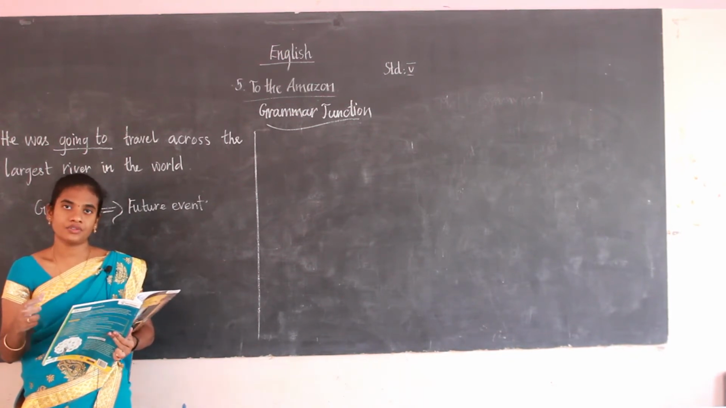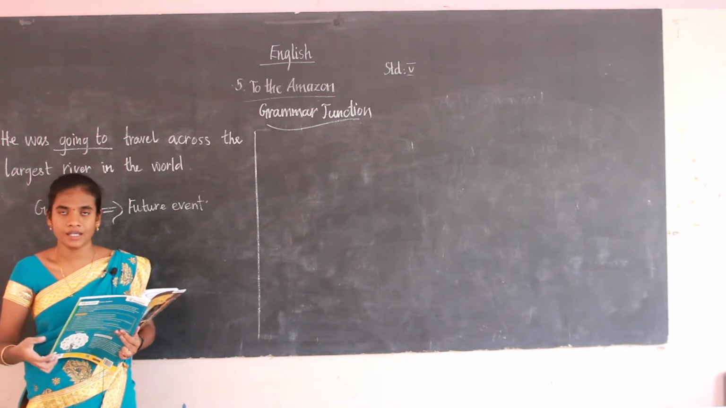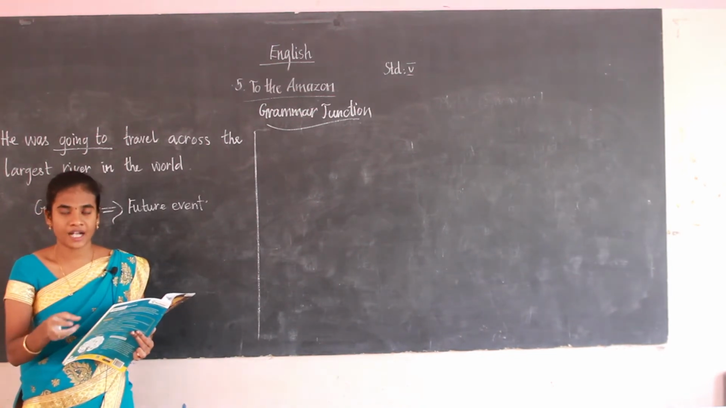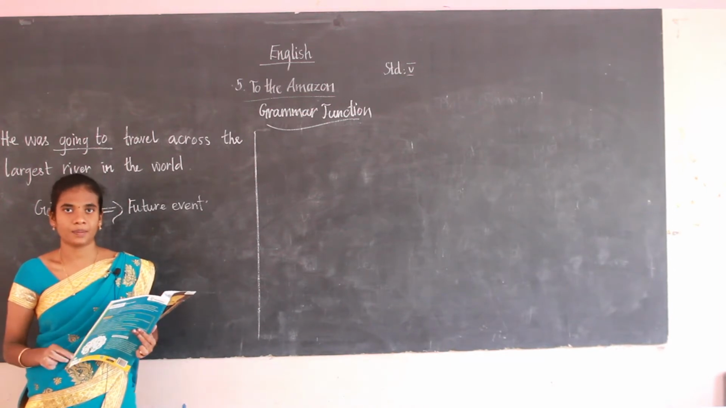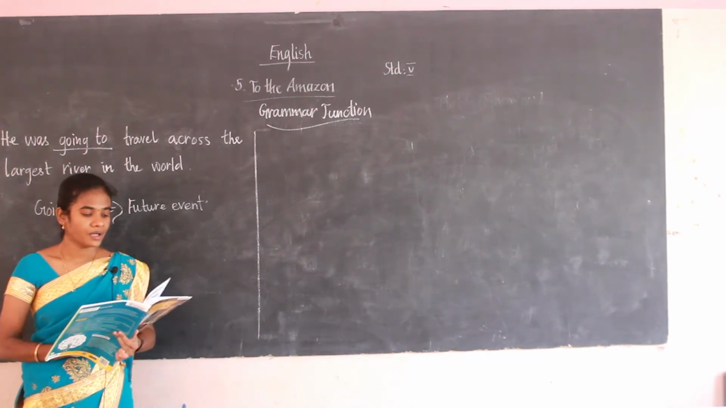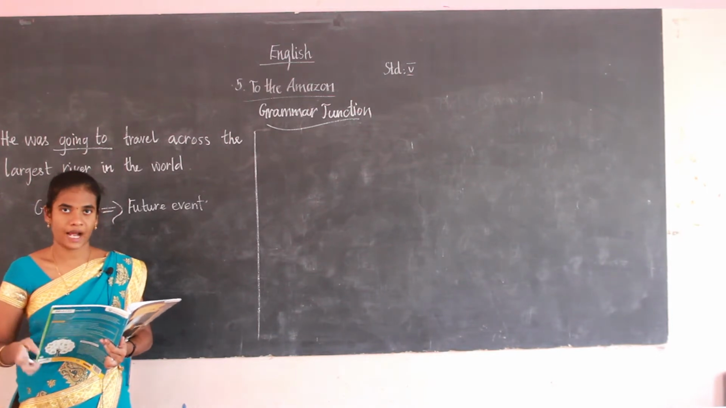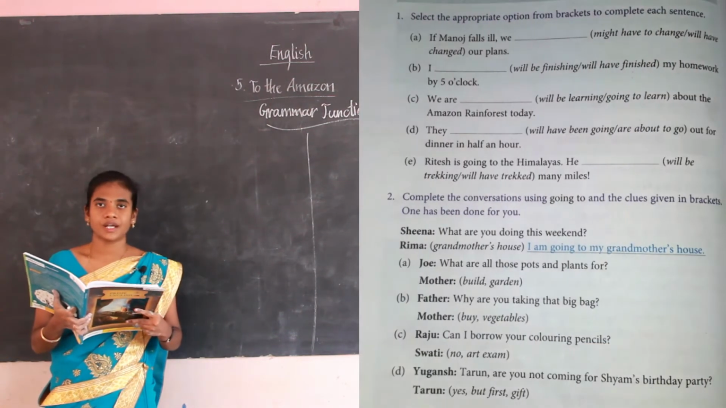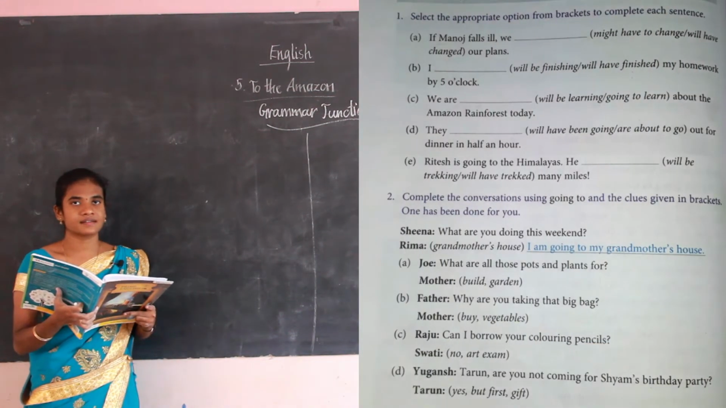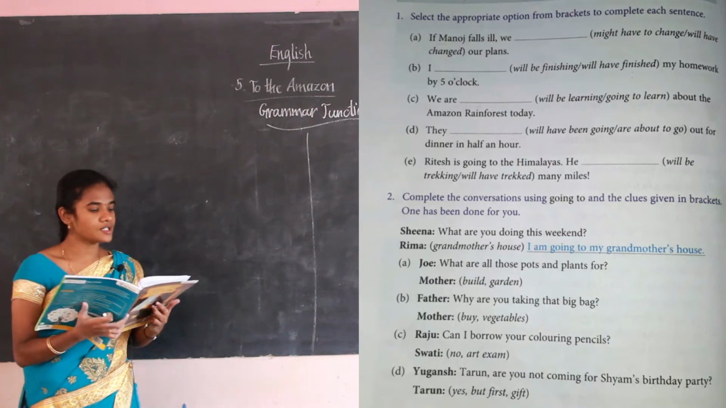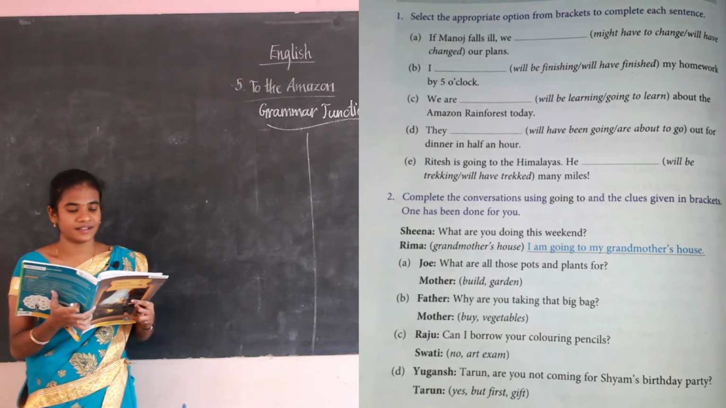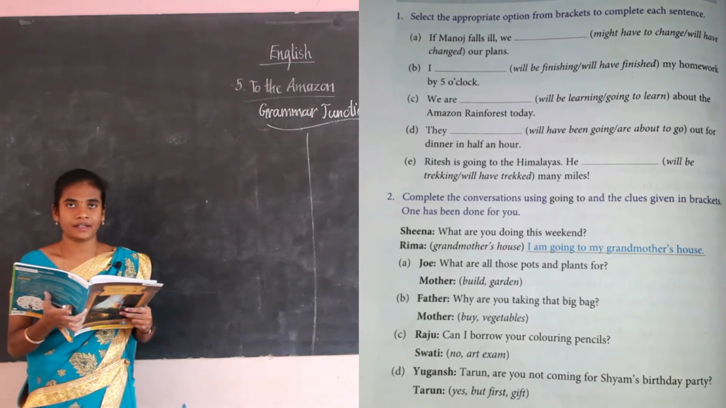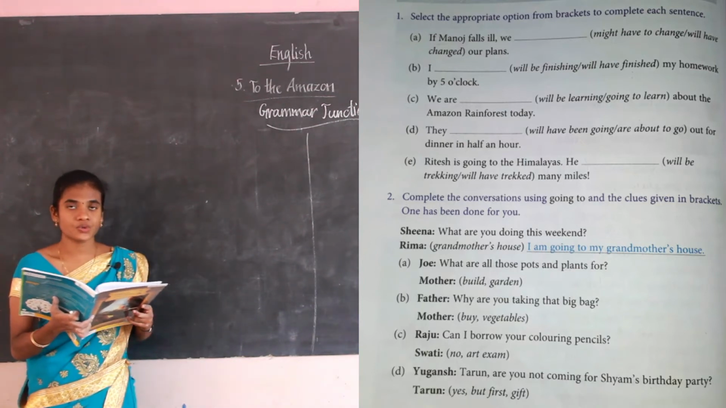While we are talking about the future tense, we talked about the different ways, and also we have seen for the plans what we have to use, for prediction what we have to use. We have seen some of the examples also. Now we shall do the book back exercise of this grammar section. Now students, see this image, this is an exercise given for you. The first one, select the appropriate option from the bracket to complete each sentence. So in the bracket they are given some options, you have to choose the correct one.